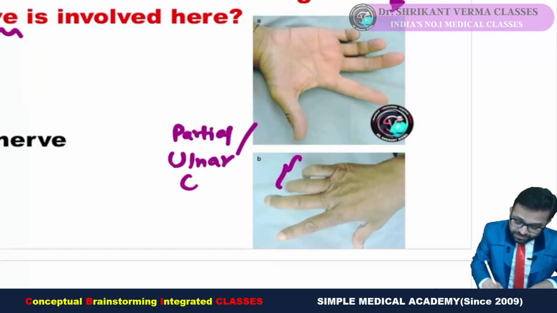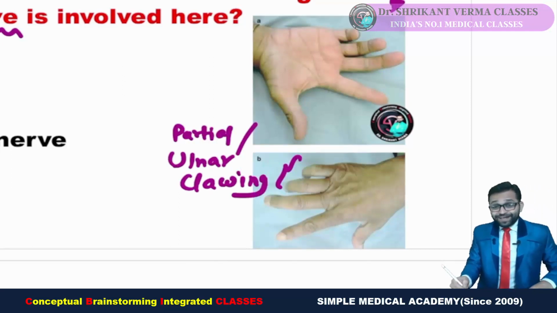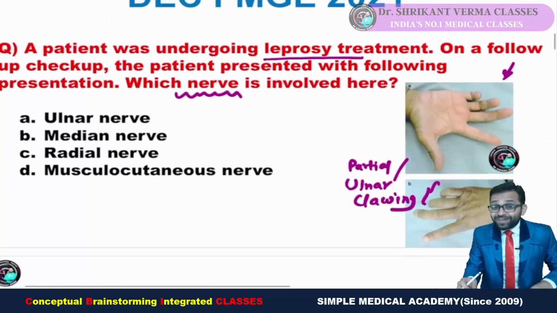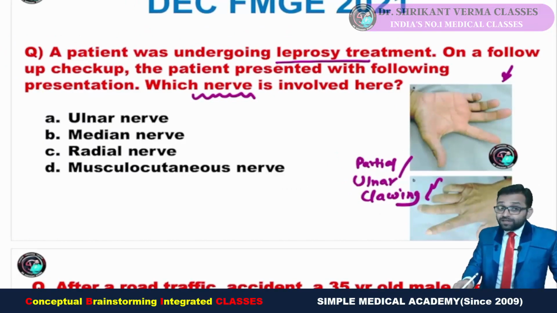Also you can say ulnar side clawing. So partial claw hand, also called ulnar claw hand. This ulnar claw hand occurs due to ulnar nerve damage. Very easy question. Fine.